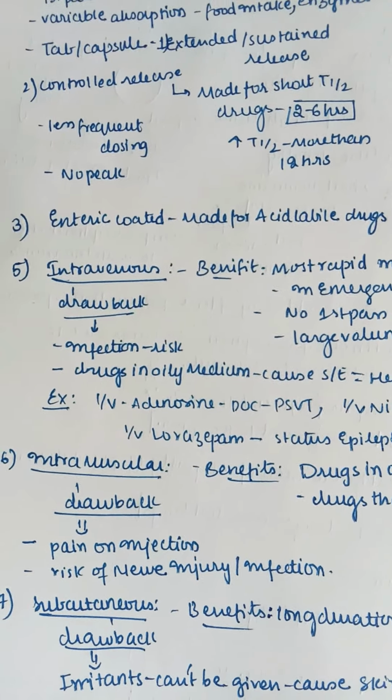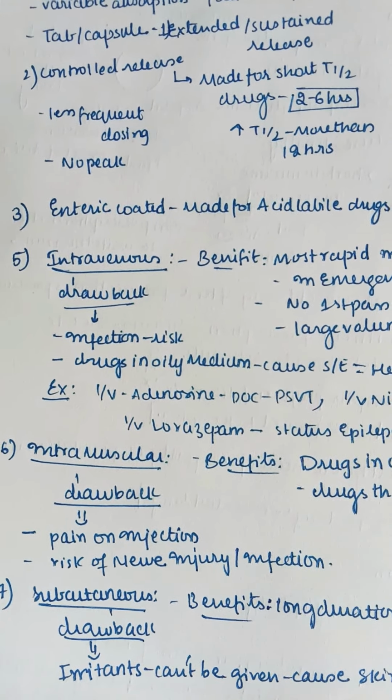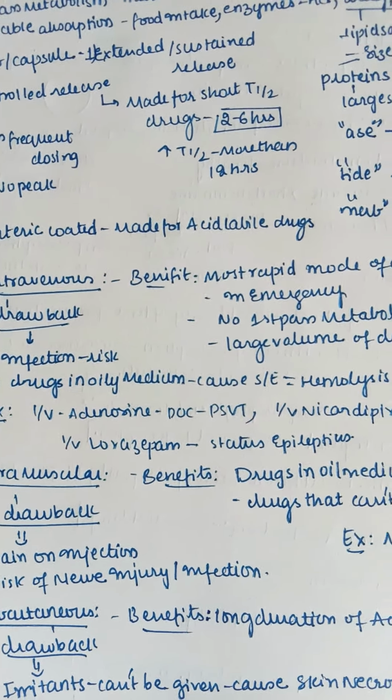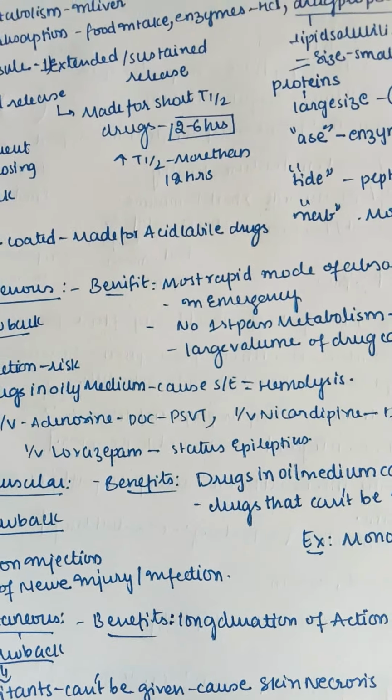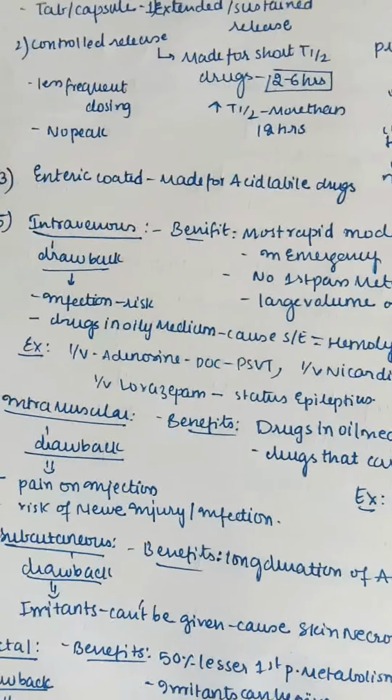But the drawbacks are infections, because we are piercing the skin, so there is an infection risk. Drugs in an oily medium may cause side effects like hemolysis, so oily medium drugs should not be given intravenously. Examples are intravenous adenosine, the drug of choice for PSVT; intravenous nicardipine, the drug of choice for hypertensive emergency; and intravenous lorazepam for status epilepticus.